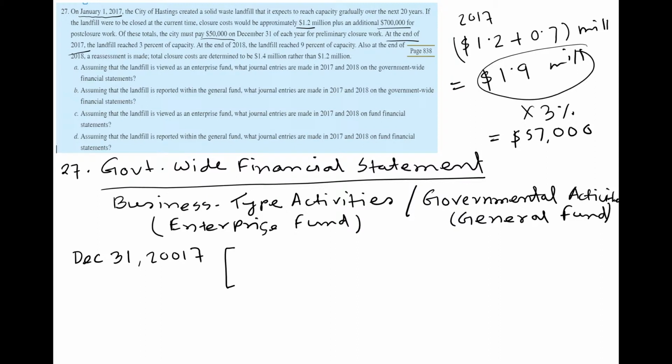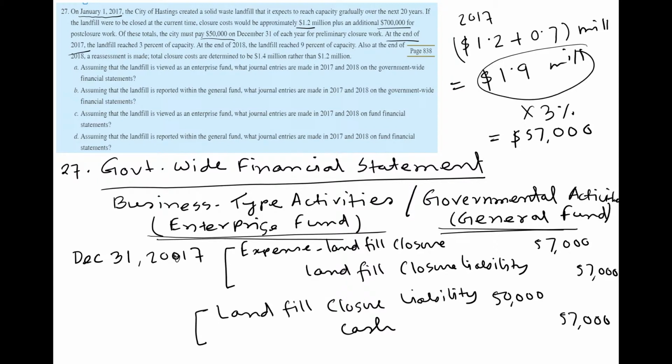I'll try to show both next to each other that we're gonna do December 31st, 2017. To record the expense and liabilities, which we just calculated, it's 3% fill up, so it is actually 57,000. So we will debit expense, landfill closures, that's kind of labeling the expense, the reason of that expense, and $57,000 debit, and landfill closure liability $57,000 credit.